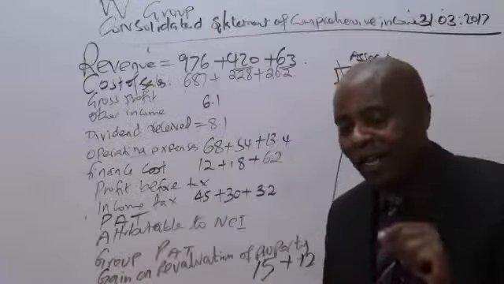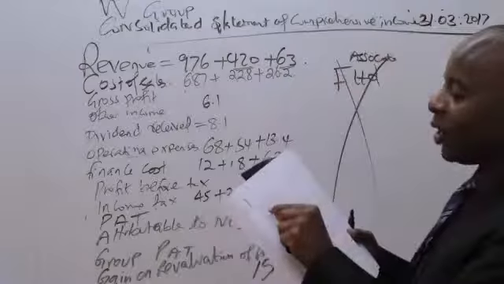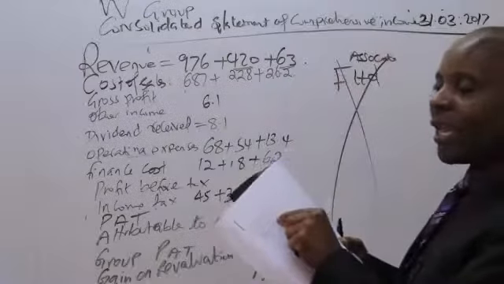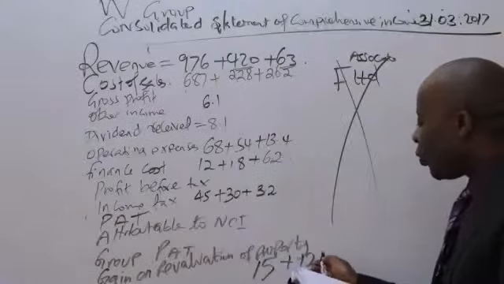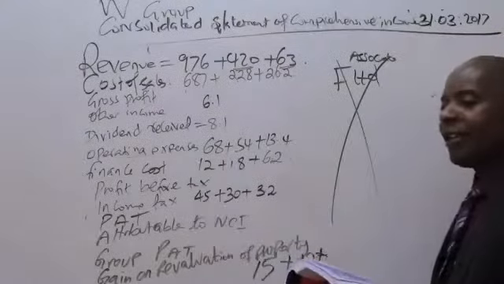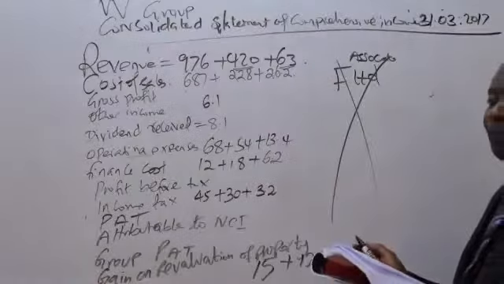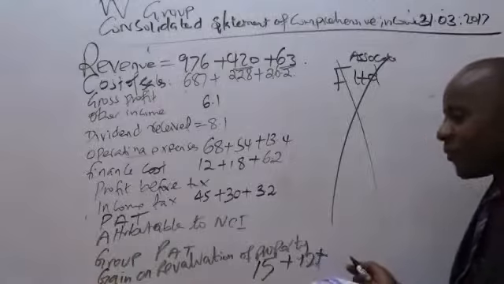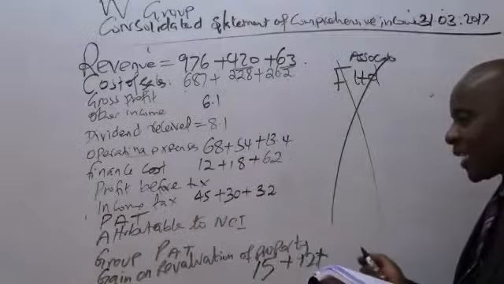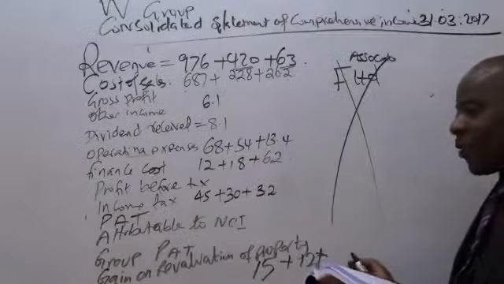A free mark, we have an other comprehensive income, a gain on revaluation. So I'll take the 15 plus, do we know the percentage of S? 0.6.